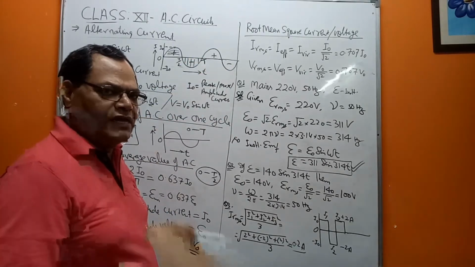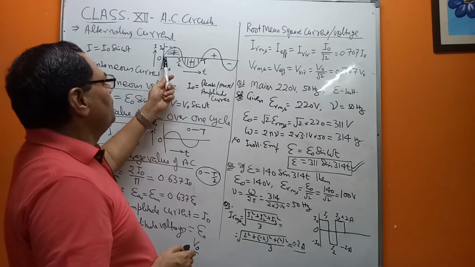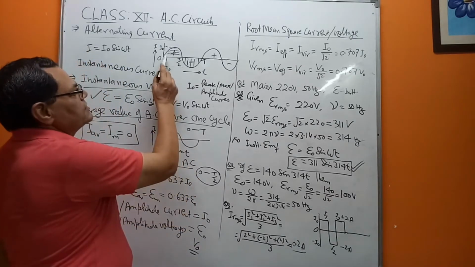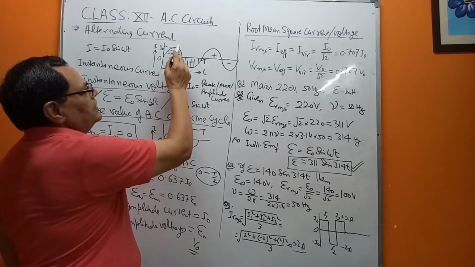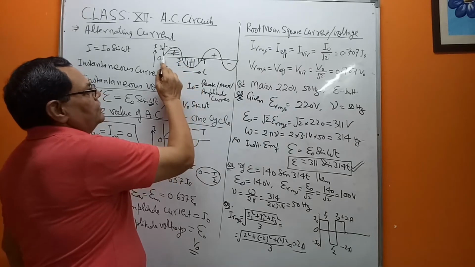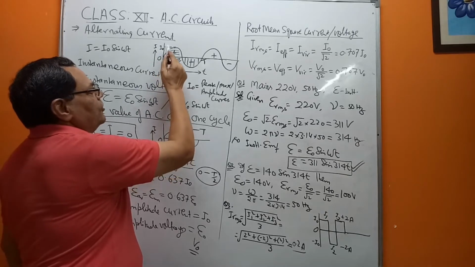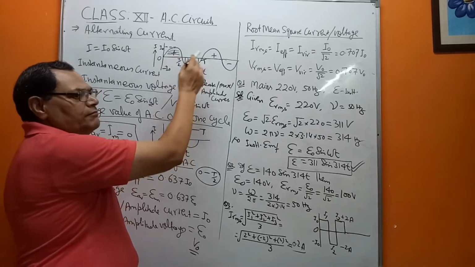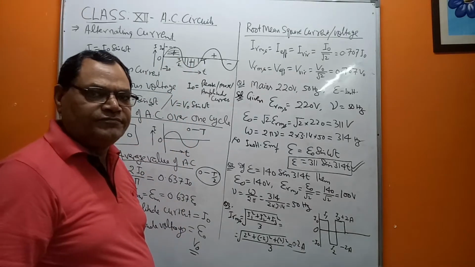So what we are observing here is the magnitude, that from here it is increasing, then it is decreasing, then it is increasing on the negative side and all. So the magnitude of the current is varying or changing at every point, this side as well as this side.